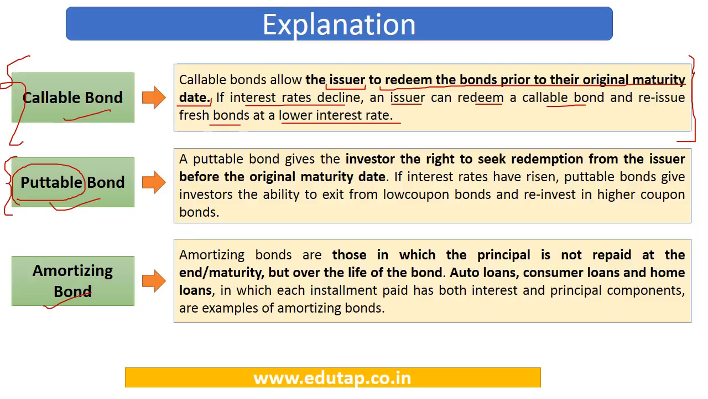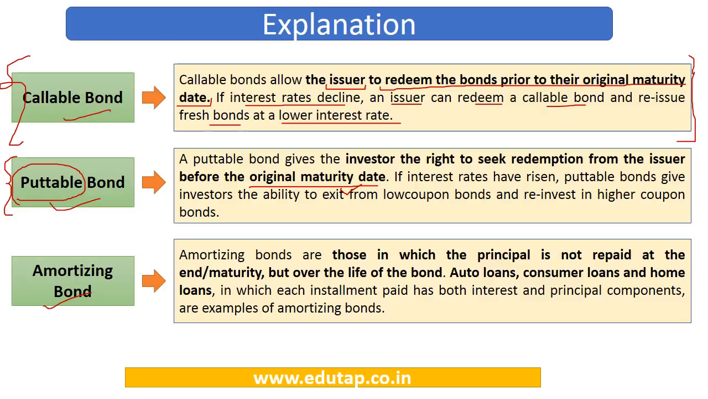Now why would an investor do so before the maturity period? Now an investor will do this because the investor feels that the interest rate in the market is rising, but the company is still paying a very low interest rate. So if the interest rate has now risen to 10%, but the company originally issued these bonds at 8%, the investor is going to sell these bonds back to the company before the original maturity date. So this is what the puttable bonds do.